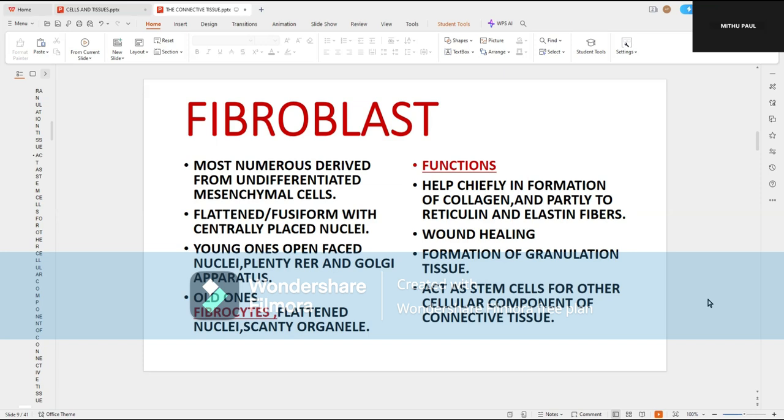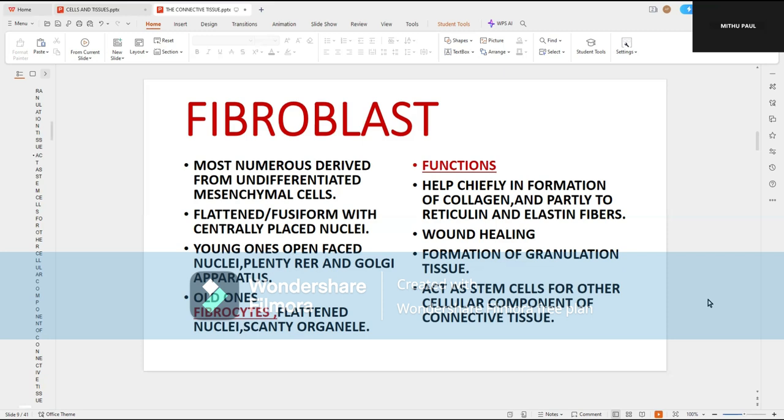They do possess numerous cytoplasmic processes. When young, it is called a fibroblast because it has the capacity to proliferate, and it has an open-faced nucleus, rich in Golgi apparatus, endoplasmic reticulum, and mitochondria.